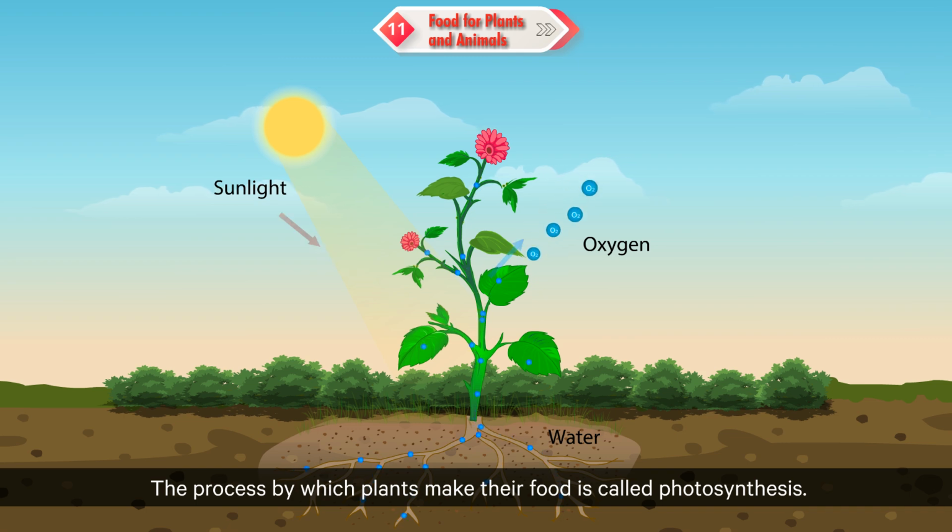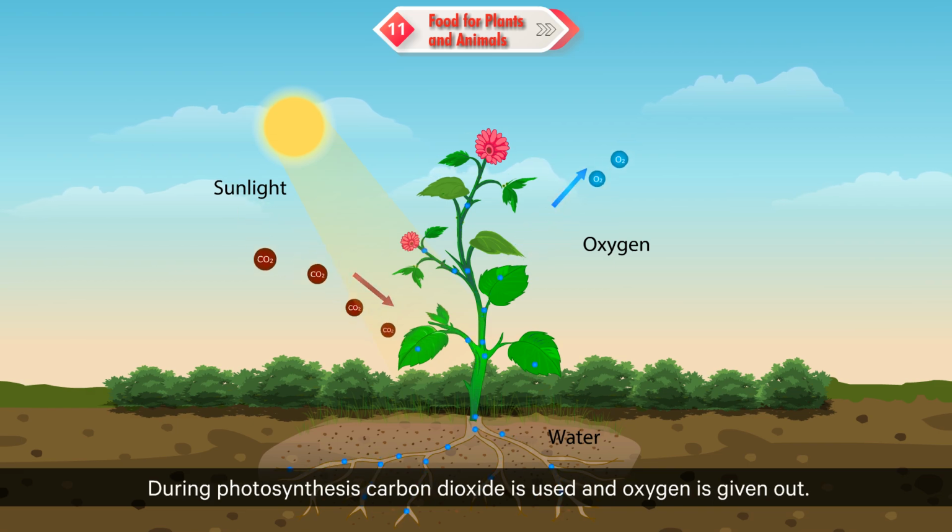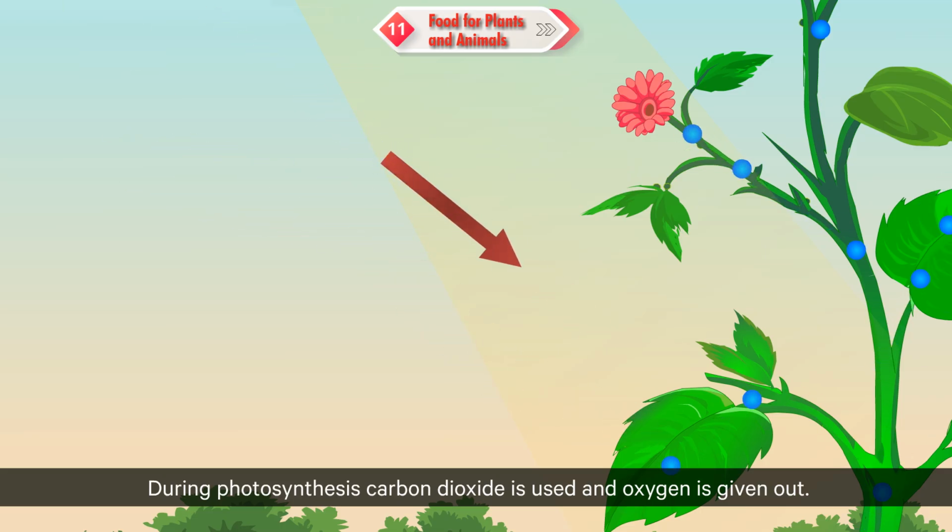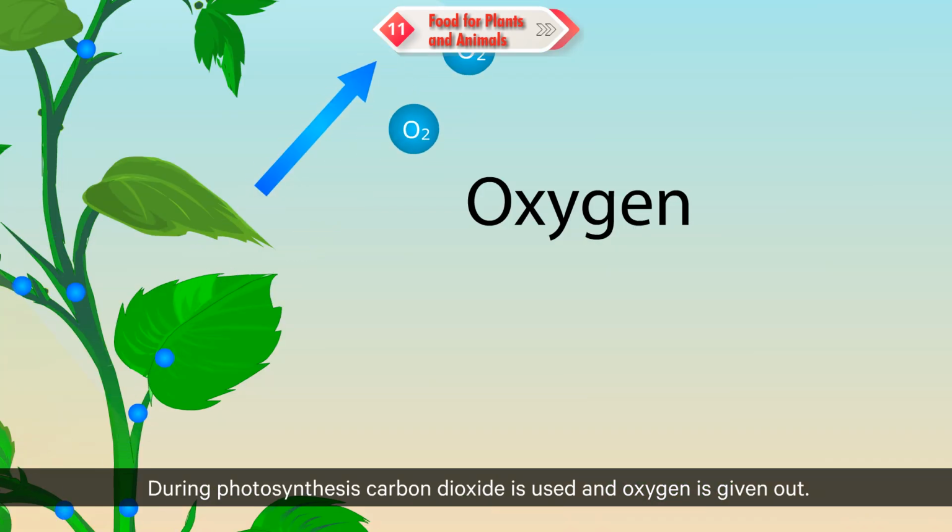The process by which plants make their food is called photosynthesis. During photosynthesis, carbon dioxide is used and oxygen is given out.